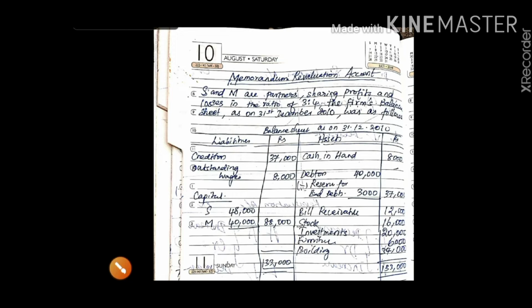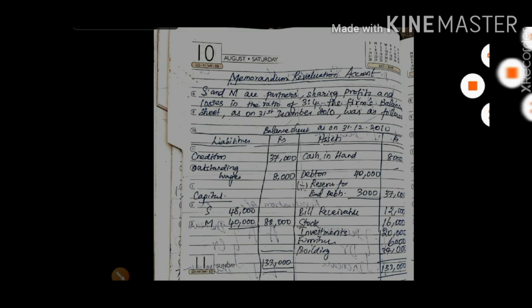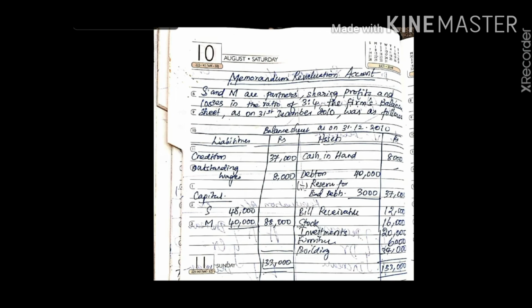Students, in today's class we are going to see a problem on memorandum revaluation account. Let us see the question first. Here S and M are partners sharing profits and losses in the ratio 3:4. The firm's balance sheet as on 31st December was as follows.